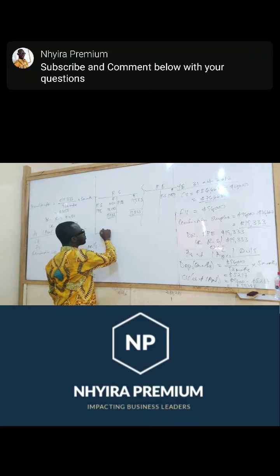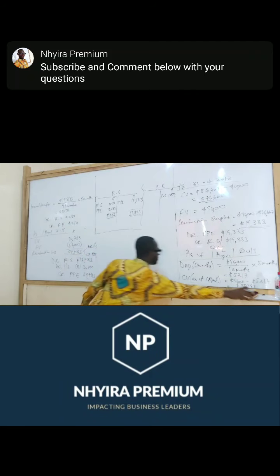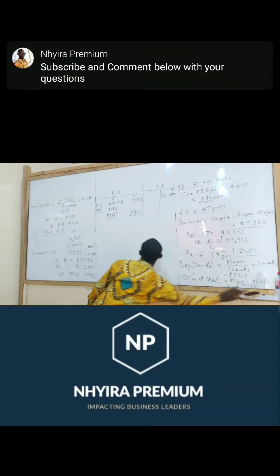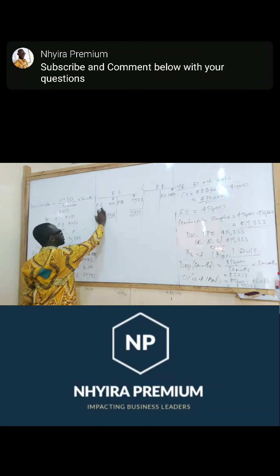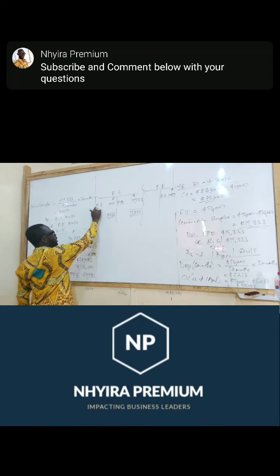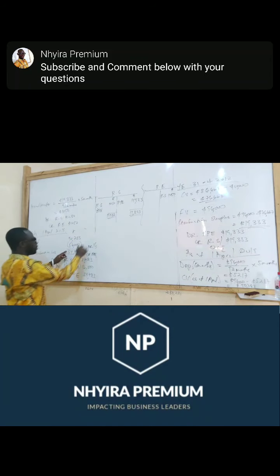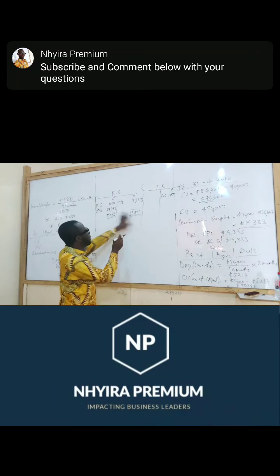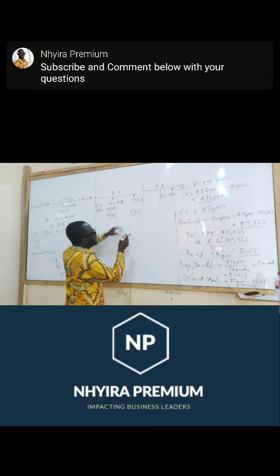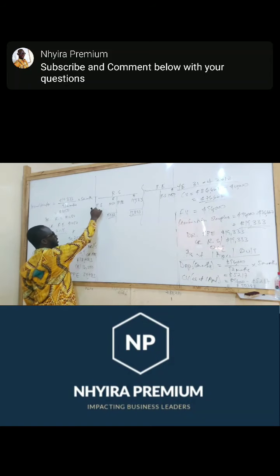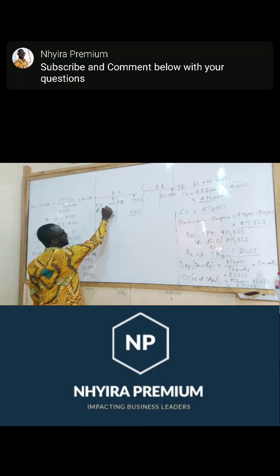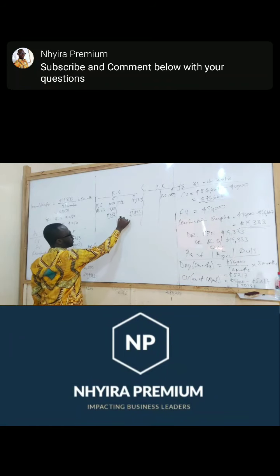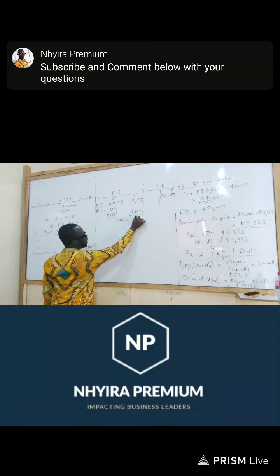So the loss that we are having could have been put here. The entire loss in the name of property, plant, and equipment could have been put here. How much? 34,783. Then we will rebalance this account. So maybe let me do the balance carried down, brought down thing here. Balance carried down, what should be here? 18,283. So balance brought down, 18,283.